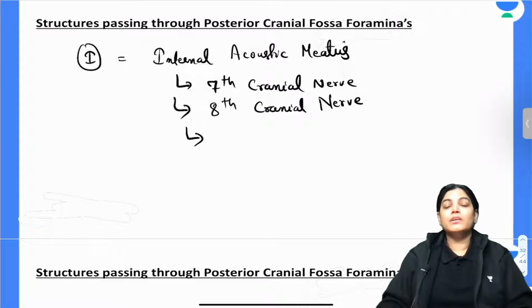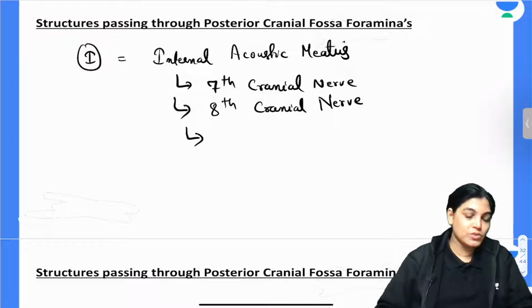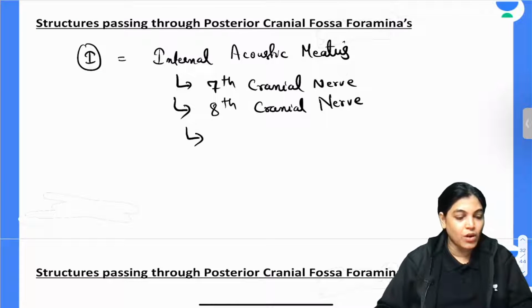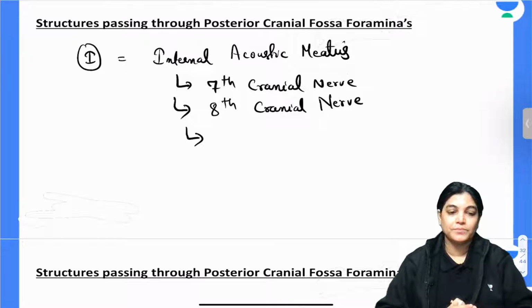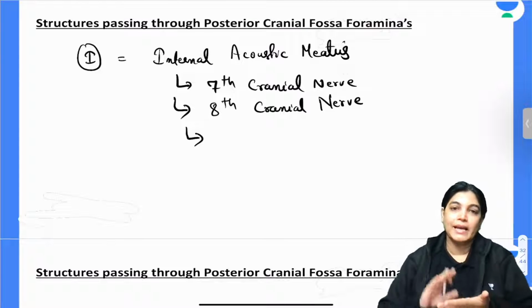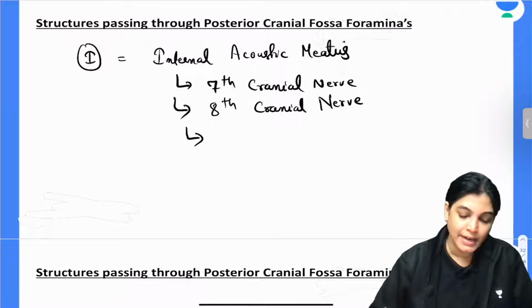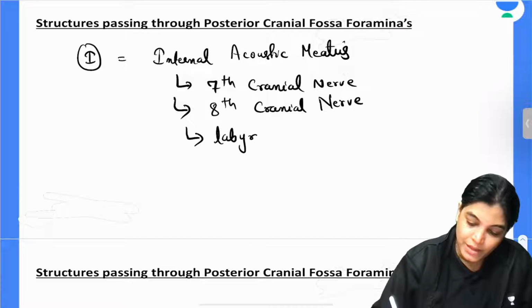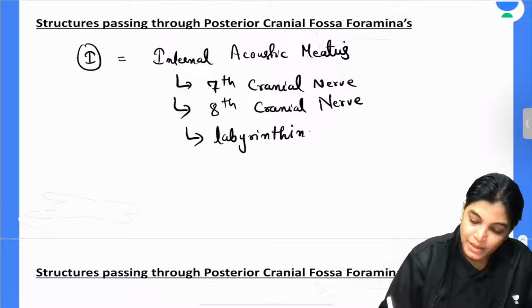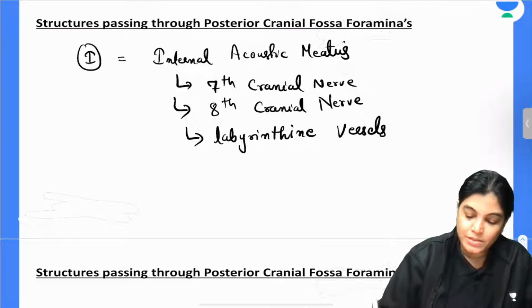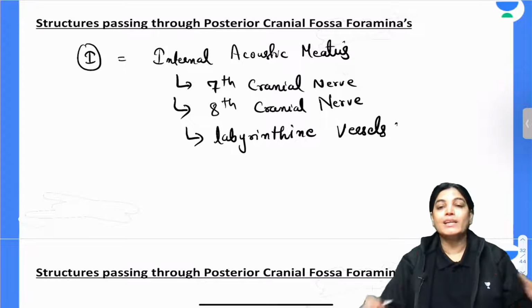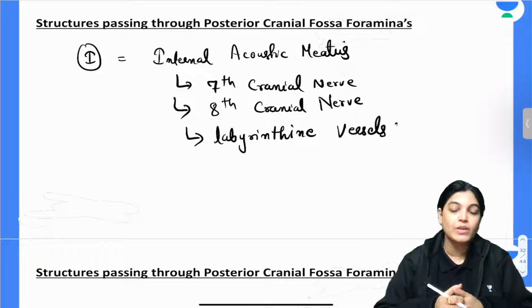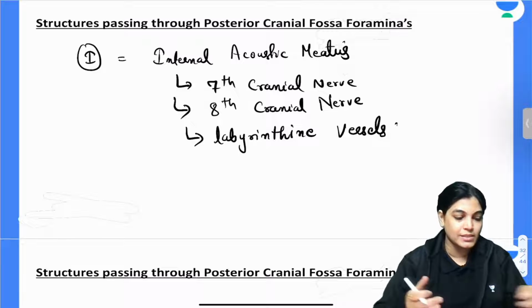Anyone remembers? Some vessel also passes. Can anybody tell me the name of the vessel traversing through the internal acoustic meatus? The labyrinthine vessels also traverse through it, which are also called internal auditory vessels.